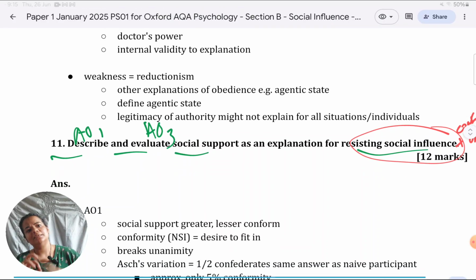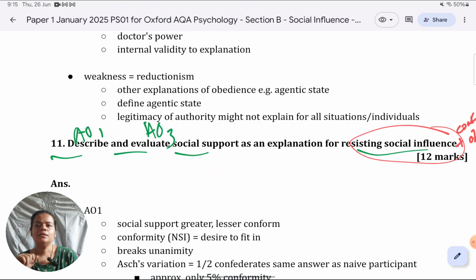In terms of weakness, I had given reductionism. Other weaknesses of legitimacy of authority are simply the fact that many times people are found to obey, like I had given the example, even in unofficial settings. Even people who don't actually have any signs or symbols of visible authority on them, still they obey. So then this does not explain all situations. Like, even if I don't take it in terms of reductionism point, its scope is limited, even if I don't compare with any other explanation. That can be one.